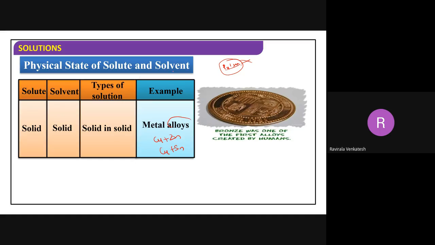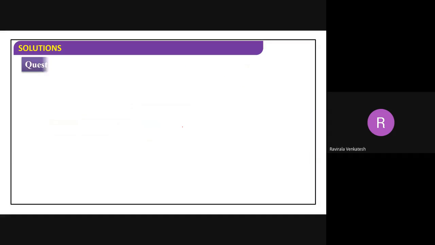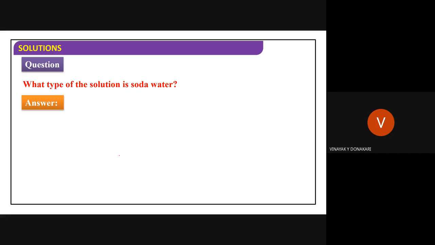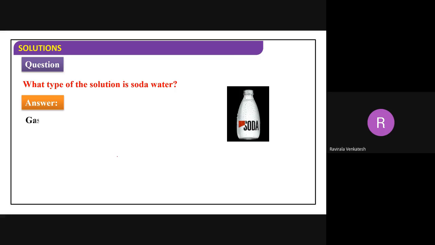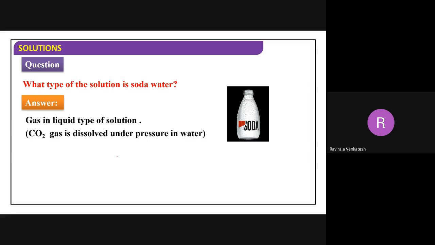We can easily list the physical state of solute and solvent. In your textbook, the classification is there, so all of you note it in your notebook. That is very important. What type of solution is soda water? Gas in liquid. It is an aqueous solution, gas in liquid, right?